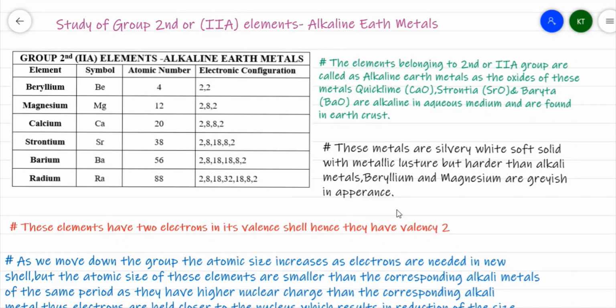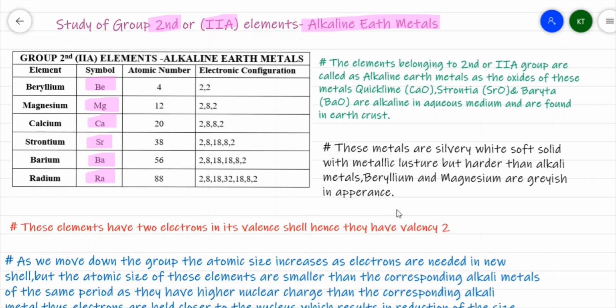In this video, that is video number 11, we are going to discuss the properties of second group elements, or second A elements, which are commonly known as alkaline earth metals. Here I have a list of elements present in the second group of the modern periodic table: beryllium, magnesium, calcium, strontium, barium and radium. Out of these elements, radium is radioactive.